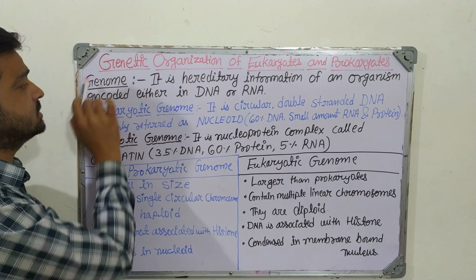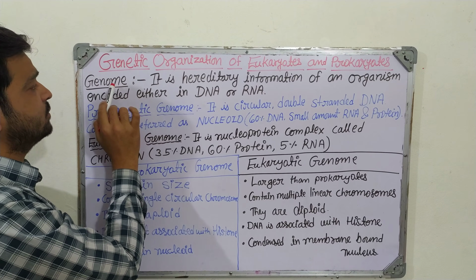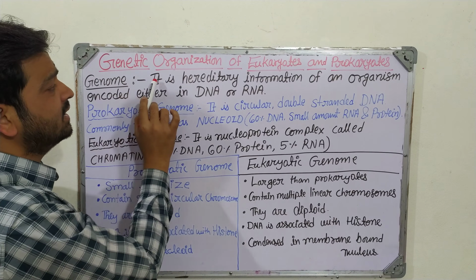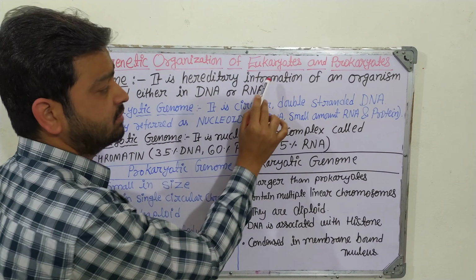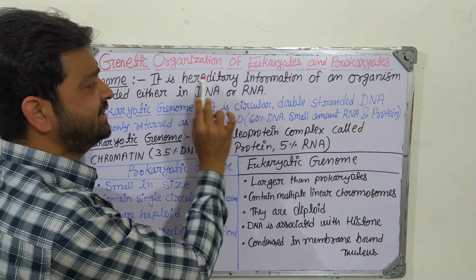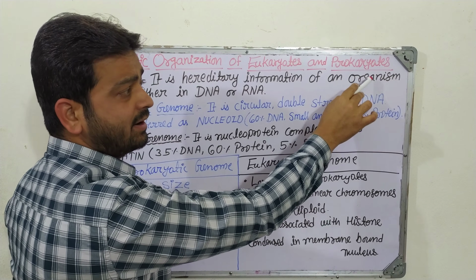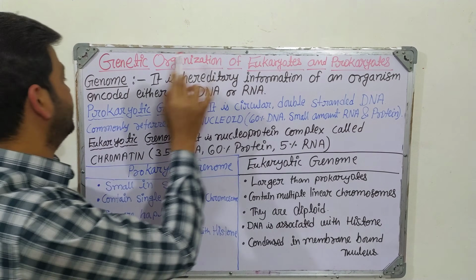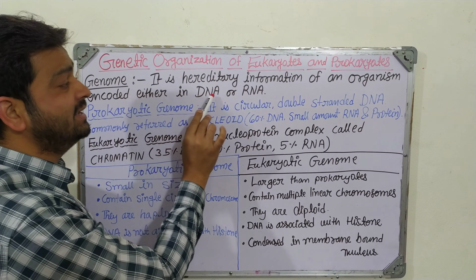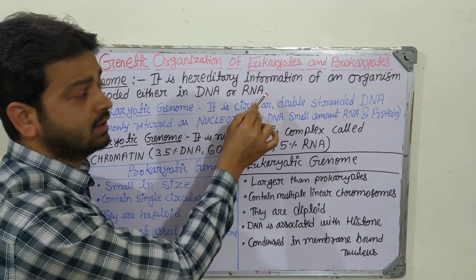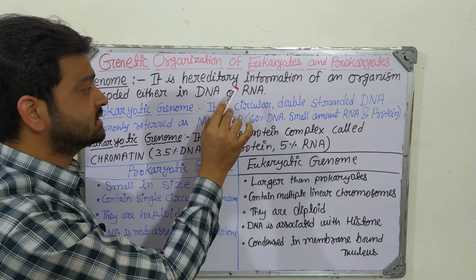When we talk about genetic organization, we can say genome. It is the hereditary information, the genetic information of any living organism. It may be bacteria, fungi, plant, or animal, encoded either in DNA or in RNA, right? That is what we are going to discuss now.